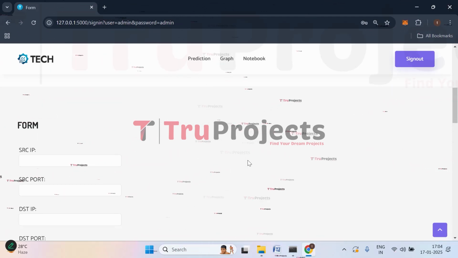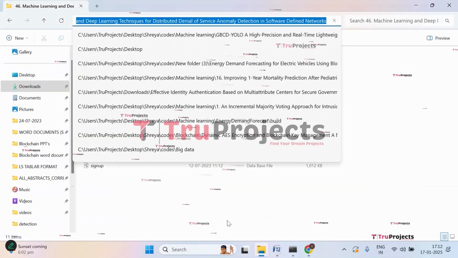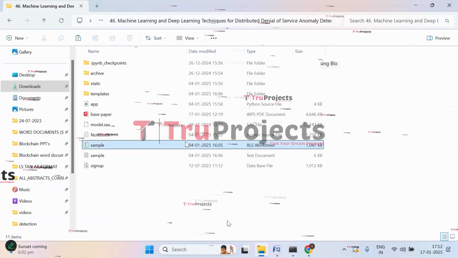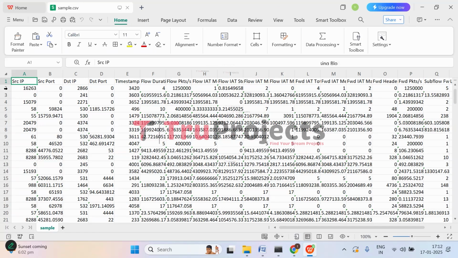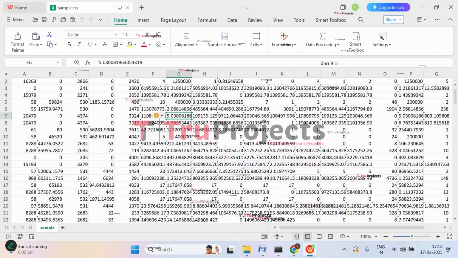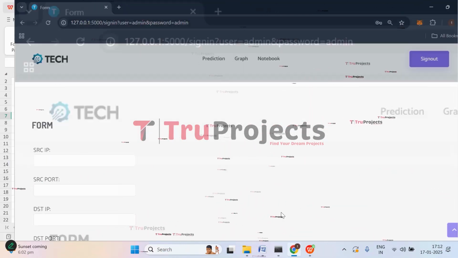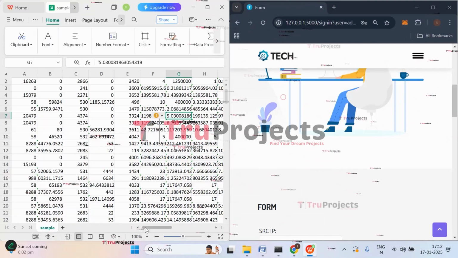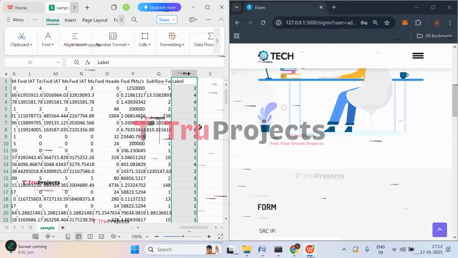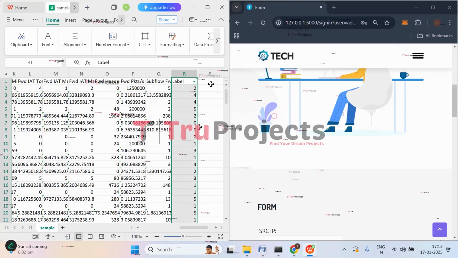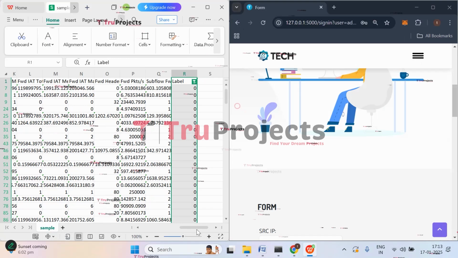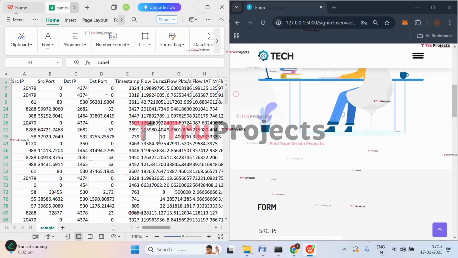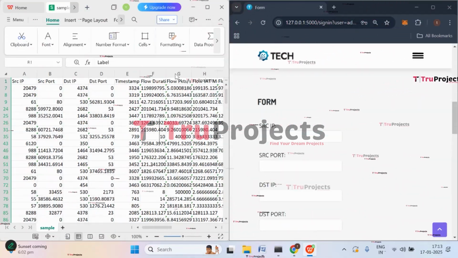Now let us enter them. So let's open the sample file, in which we have test cases. So in this file, we have the test cases. These are the different test cases that we will be entering now. Here, let's apply a filter to the target label. So let's apply the filter to class 0 and now click on OK. So these are the values to be entered.